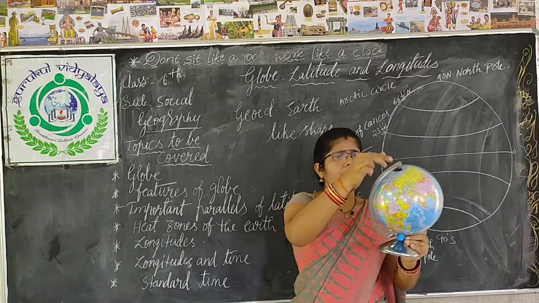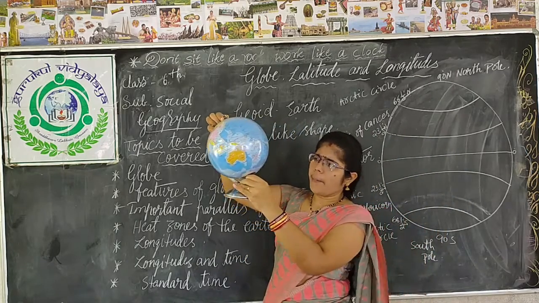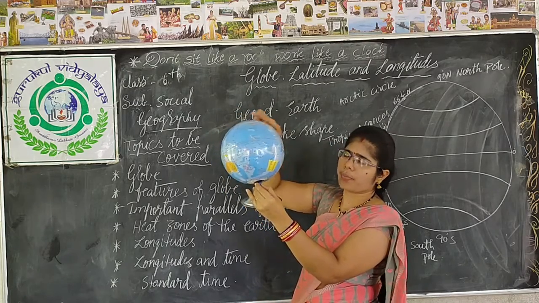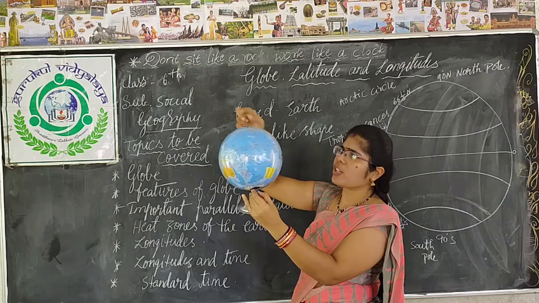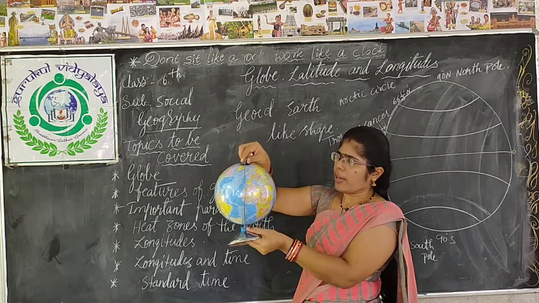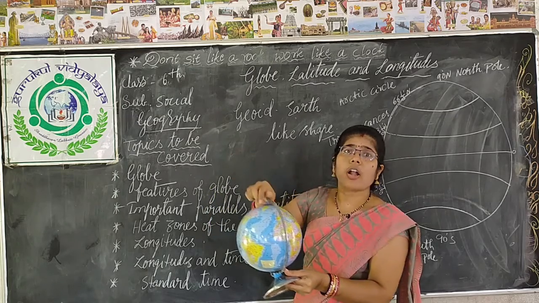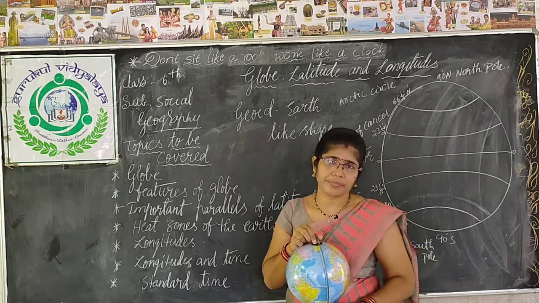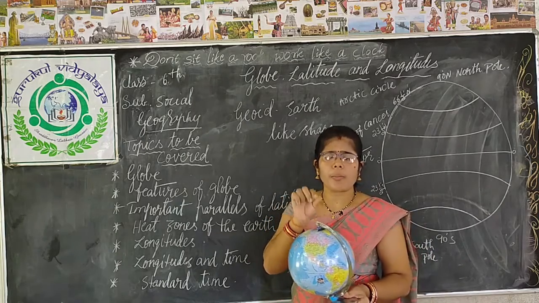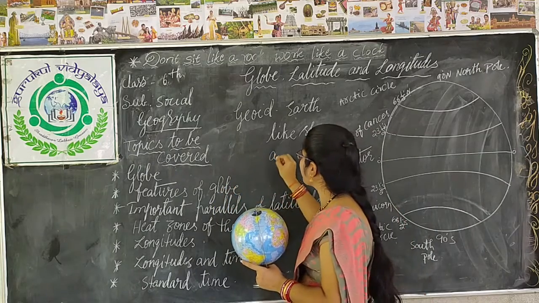You might have seen a needle fixed through the North Pole to the South Pole. The needle joins the North Pole to the South Pole. This is an imaginary line. This imaginary line which is drawn from the North Pole to the South Pole is called an axis.